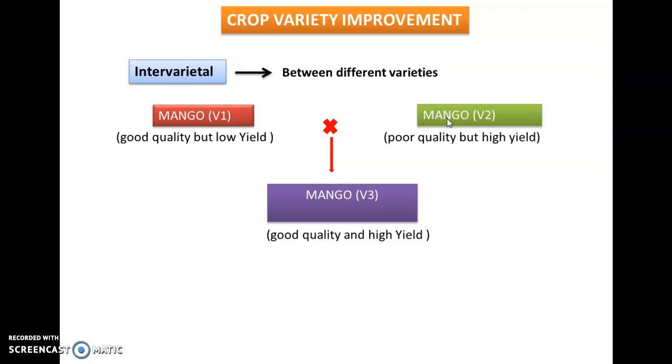But the other mango variety has poor fruit quality but very high production. So there is a cross between mango variety 1 and mango variety 2. A new variety is produced, mango variety 3, that carries the qualities of both the mangoes, for example, good quality mango with a high yield.